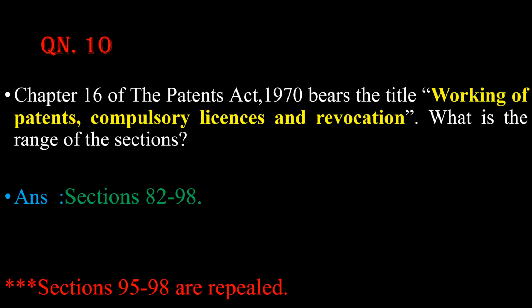Question number 10, the most awaited one. Chapter 16 of the Patents Act 1970 bears the title Working of Patents, Compulsory Licenses and Revocation. What is the range of the sections? The answer is sections starting from 82 and ending at 98. Also friends, just remember sections starting from 95 and ending at 98 are repealed. They are not existing now.